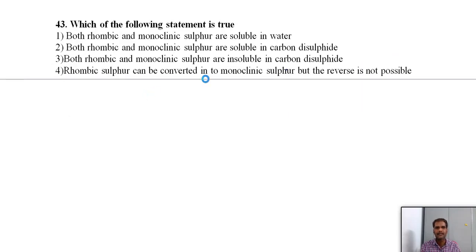Which of the following statements is true? Both rhombic and monoclinic sulfurs are soluble in water, and both are soluble in carbon disulfide. This is not correct, they are insoluble in water. Both rhombic and monoclinic sulfurs are insoluble in carbon disulfide. Again not correct. Rhombic sulfur can be converted into monoclinic sulfur, but the reverse is not possible. So they are interconvertible from one to the other at a transition temperature of 369. So only the second one is correct.